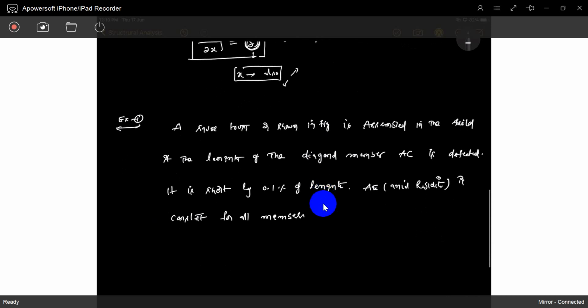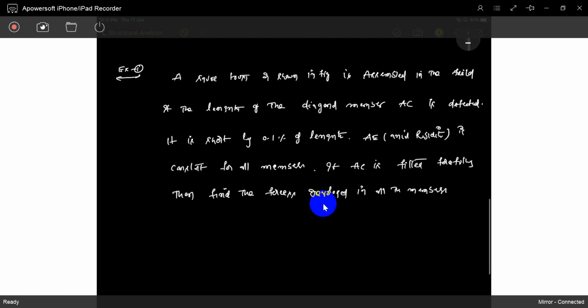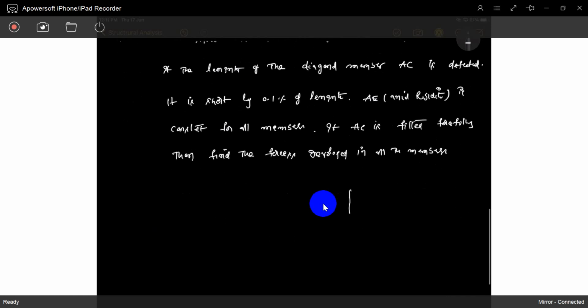So if AC is fitted forcefully, then find the forces developed in all the members. Okay, that is the problem. See, it is the same thing.